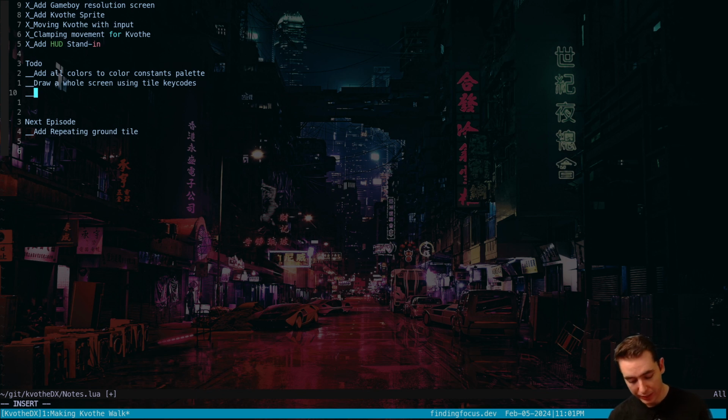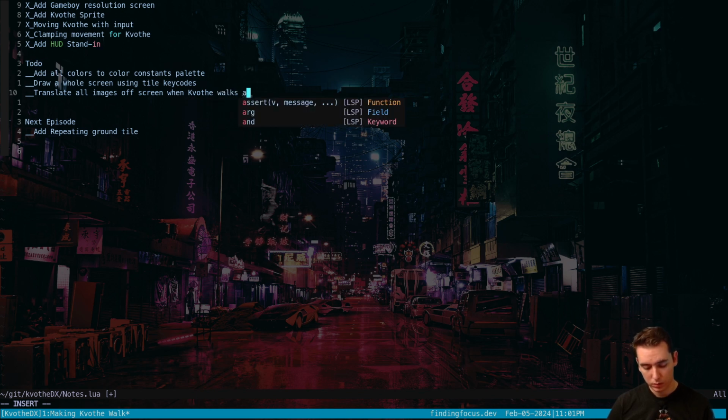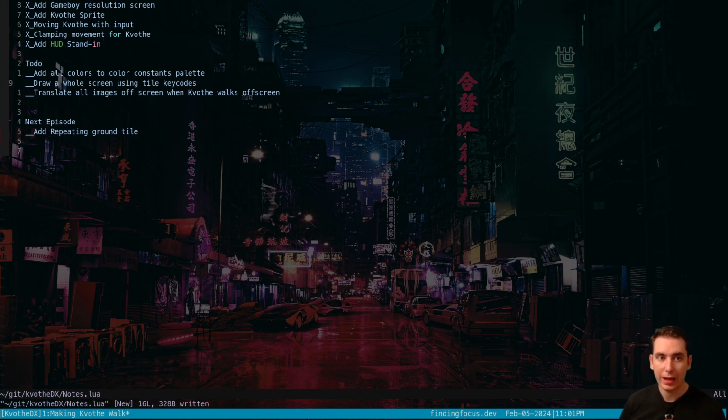And then the other big one is translating all images off screen when Kvothe walks off screen. Those two are big ones. Like the second we've got those two things, then we're in business. Because then we can worry about level design or art design, sprite design, and then it'll look like we've got a game, and then we just build different squares.